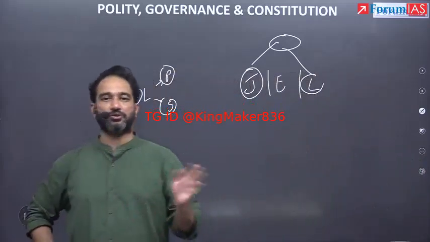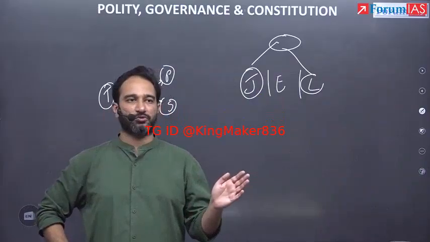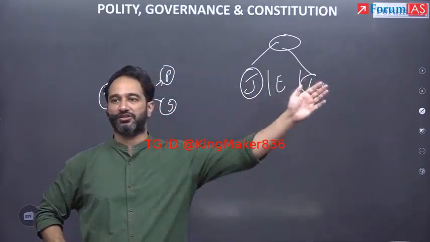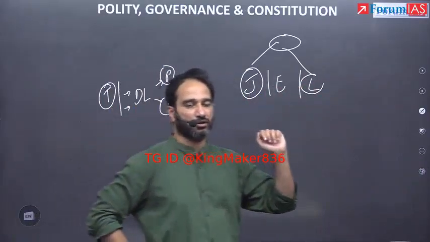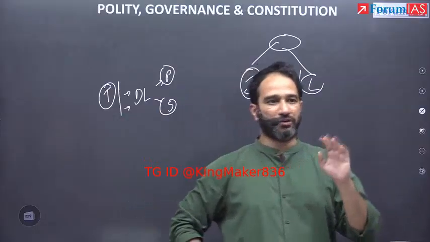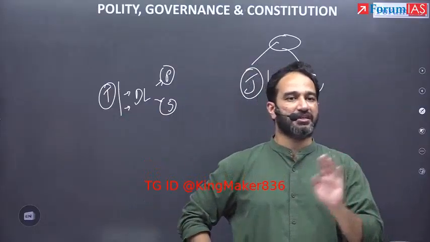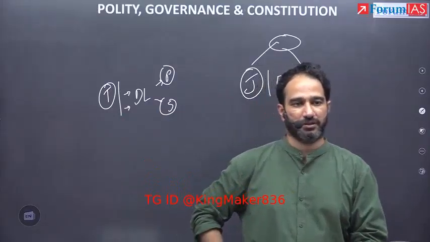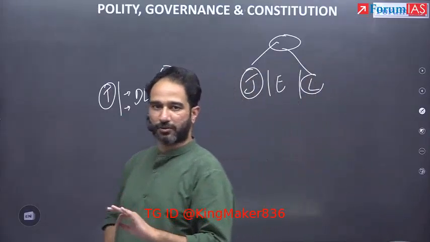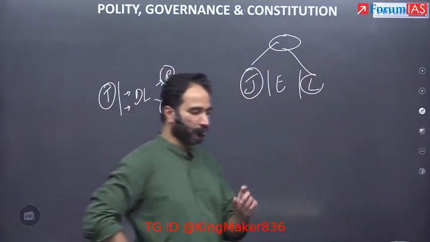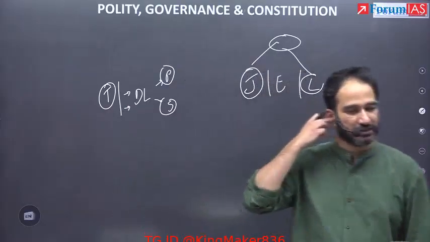So when we say judicial overreach, what is judicial overreach? It is an encroachment of the judiciary into the fields of the legislature or executive. So when you have strict separation of power, these aspects should not happen. This is supposed to be written in the introduction, and you write down the last line separately.